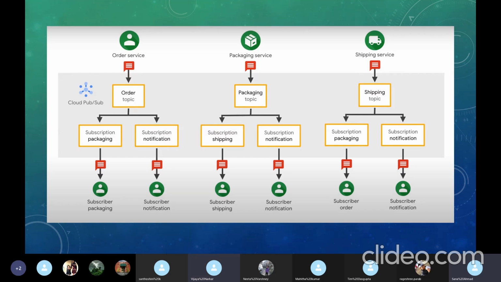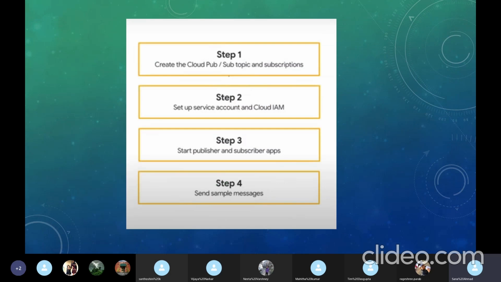Okay. Yeah. Thanks. So here next we'll see the steps that are involved in creating the Cloud PubSub. The first step is to create the Cloud PubSub topic and subscription.